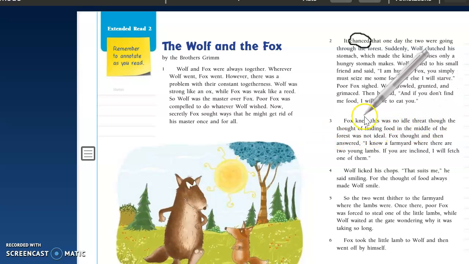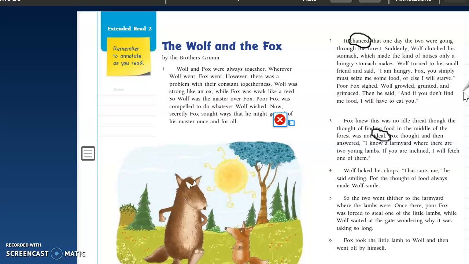Okay, so now let's try another word. Let's look at the word ideal down here in paragraph 3. So remember, we need to use context clues, which means that we're going to read the words around the unknown word to figure out what the meaning is.